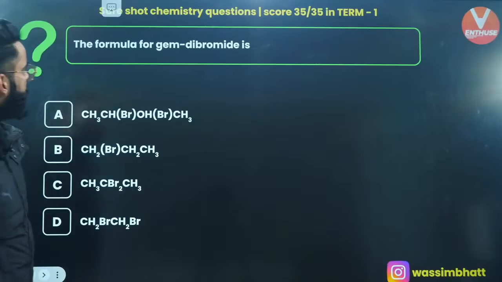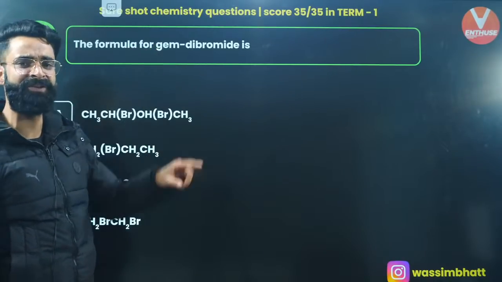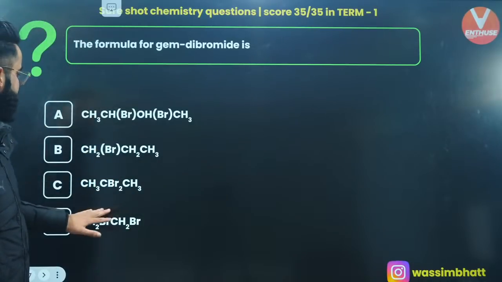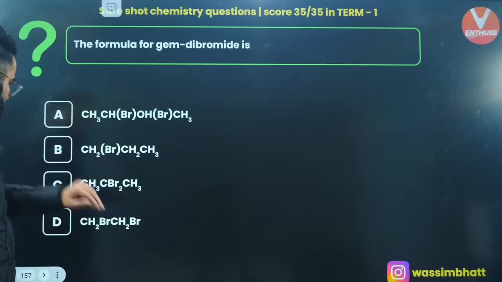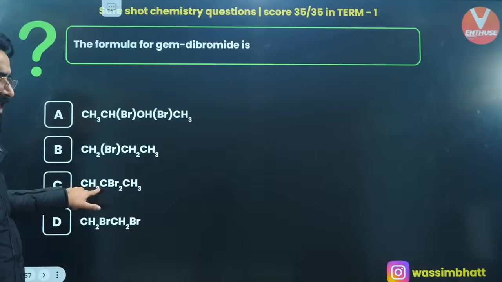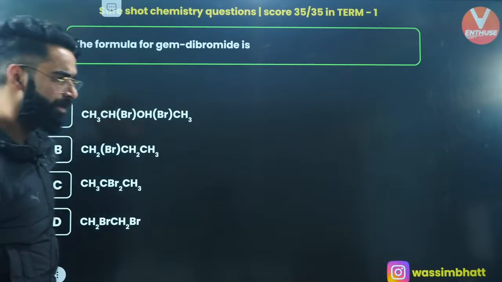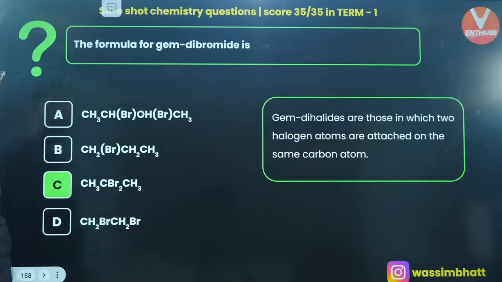Absolutely. One more. The formula of gem dibromide. In case of gem dibromide, two bromine atoms will be attached to the same carbon. Have a look at option C. In option C, do we have two bromines attached to the same carbon? Absolutely. So option C is the example of your gem dibromide, geminal dibromide, right?